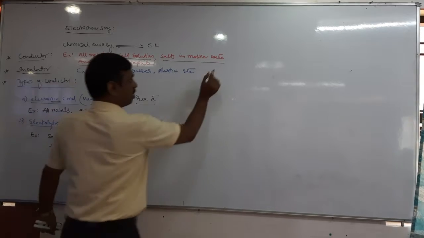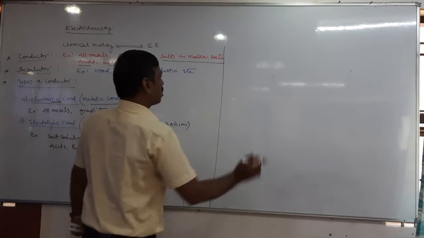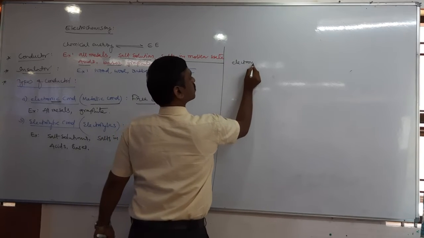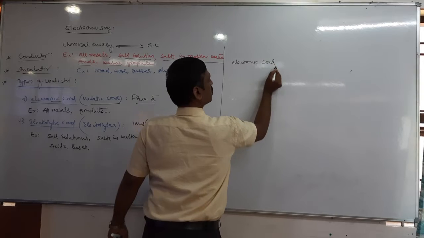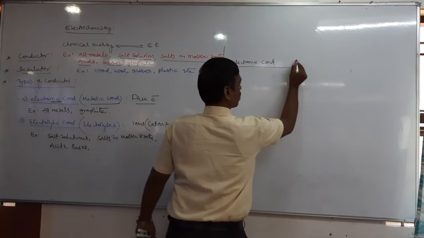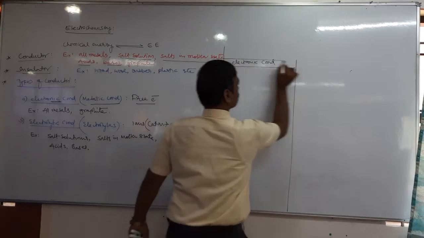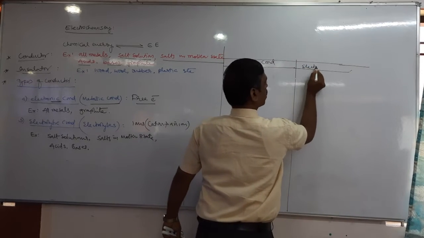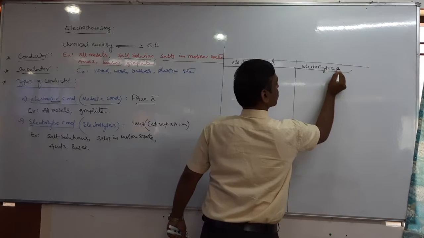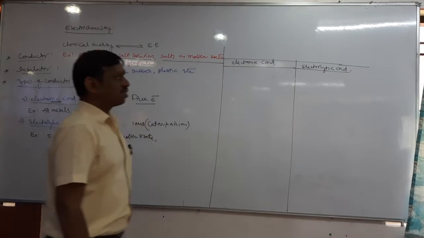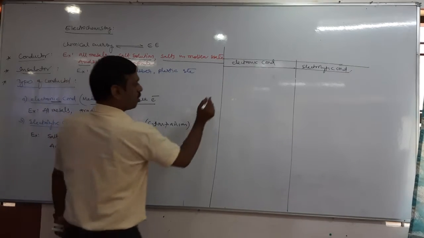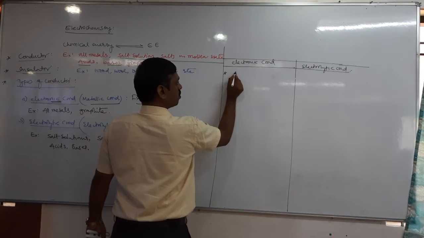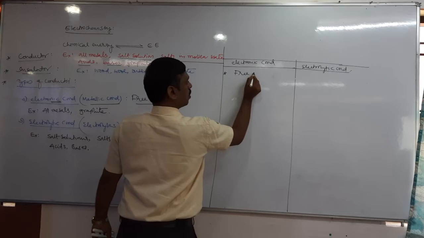Then let's see the differences between electronic and electrolytic conductors. What are the differences? One, electronic conductors conduct the electric current by the movement of free electrons.